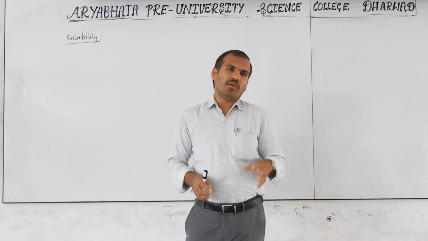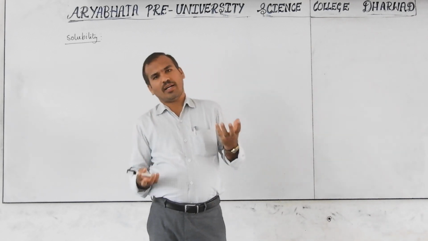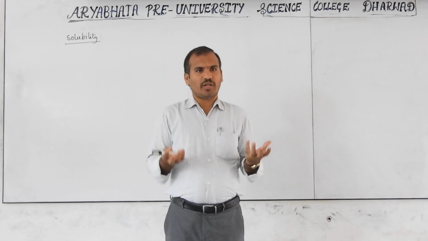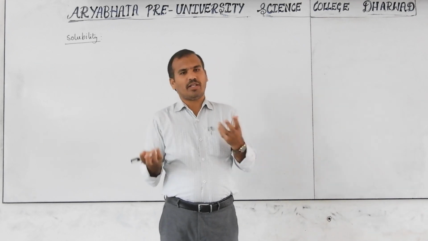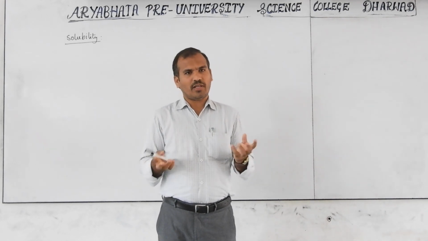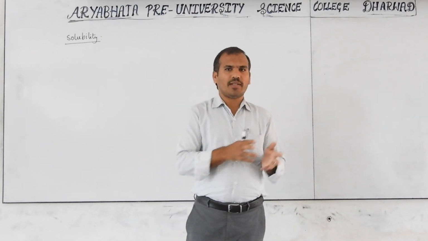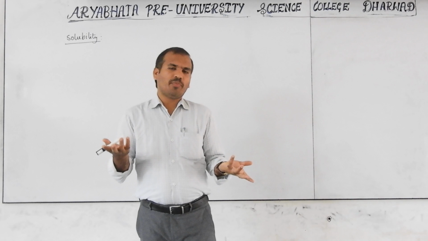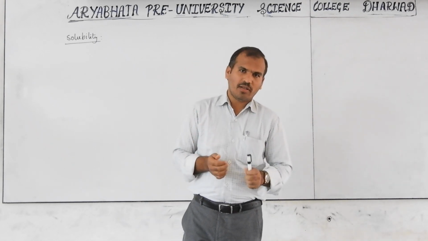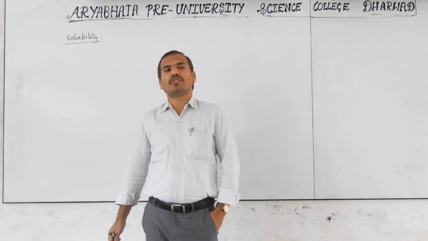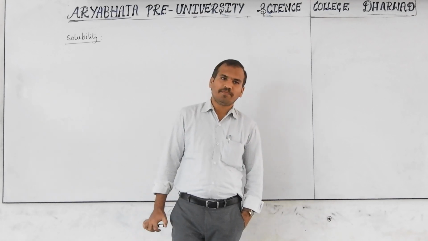All proportions means you can take any proportion, 80-20, 70-30, 60-40, 50-50, or one is 90 ml and another is 10 ml. Any proportion you can take, it is soluble. Now deciding which is solvent and which is solute is difficult.